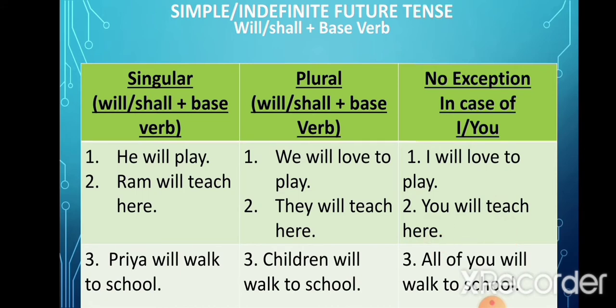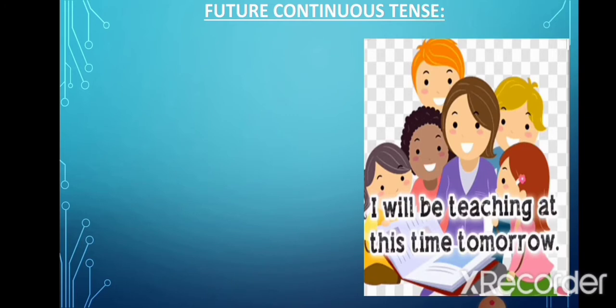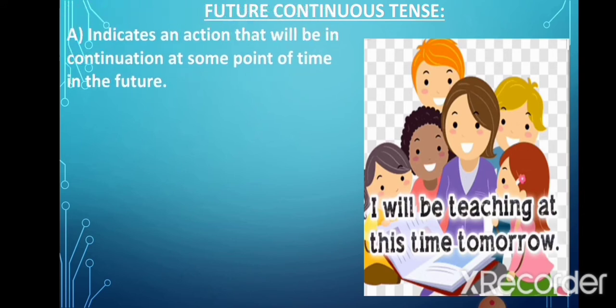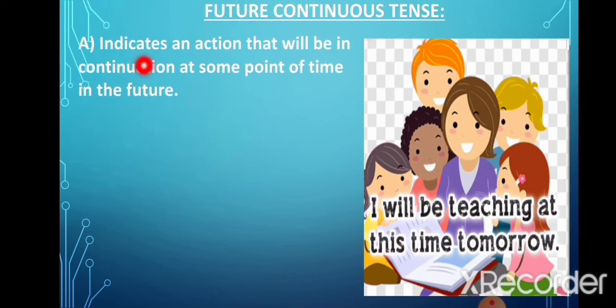Now the second type of future tense is the future continuous tense. In this, the verb indicates an action that will be in continuation at some point of time in the future. Now, in such sentences, the action will take place in future and it will not have finished, but it will be in continuation at the point of time being referred to in the sentence. At some future point of time, it will be in continuation.